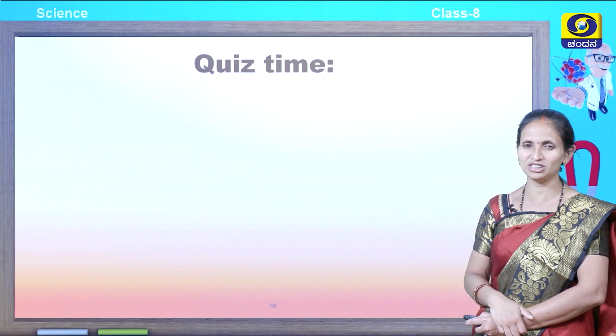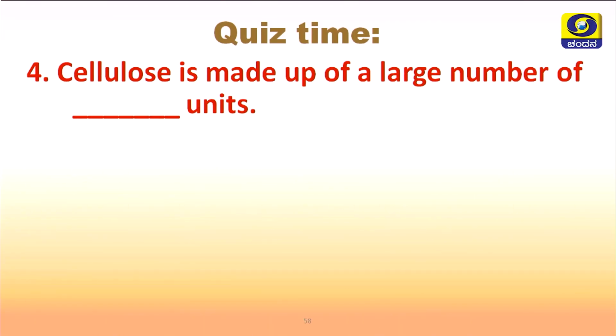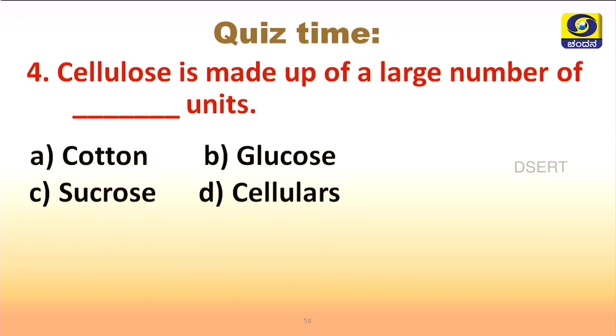Now, the last question. Cellulose is made up of a large number of dash units. The options are: A, cotton; B, glucose; C, sucrose; D, cellulose. Think about it.